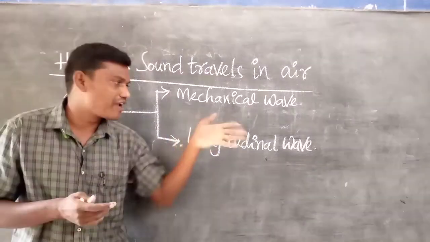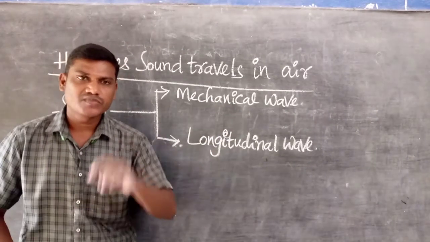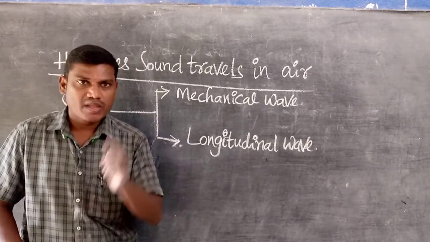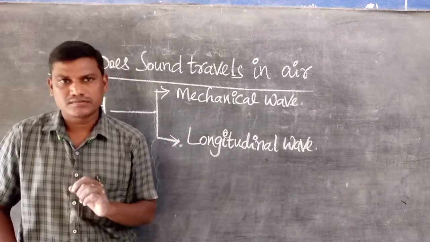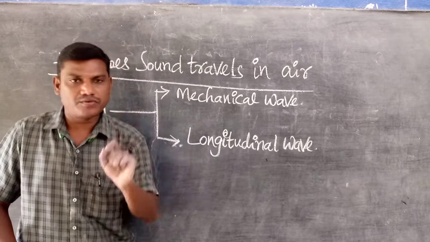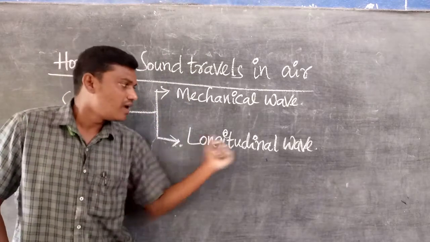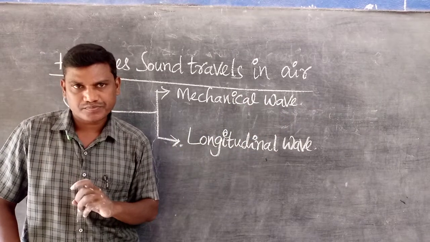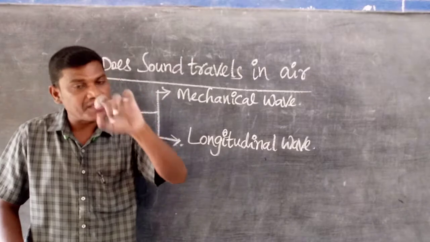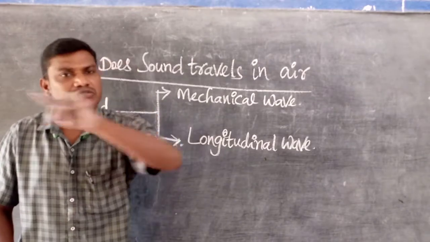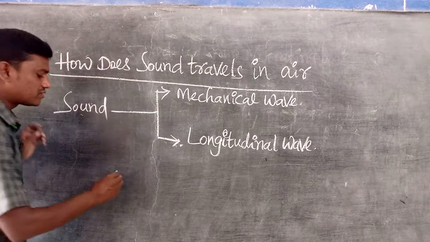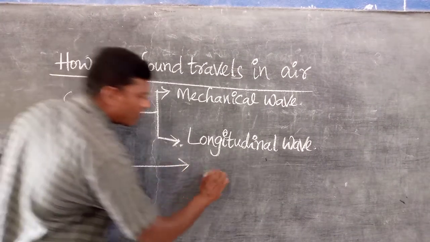Listen very carefully. When the vibrating particles in a medium move parallel to the direction of propagation of a wave, that wave is called a longitudinal wave. When the vibration of a particle in a medium is perpendicular to the direction of the wave, that wave is called a transverse wave.